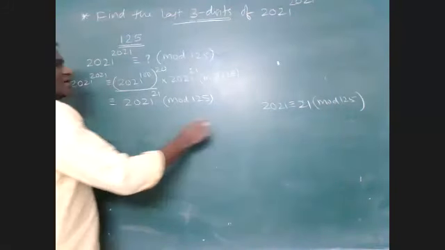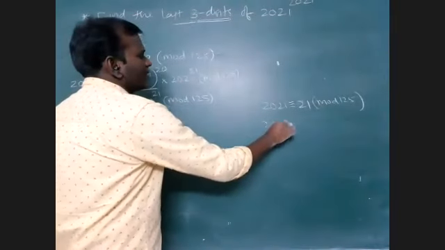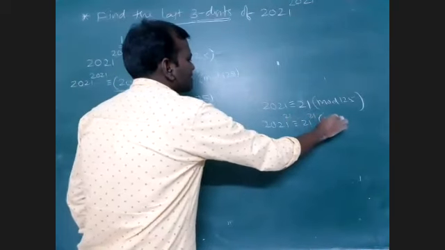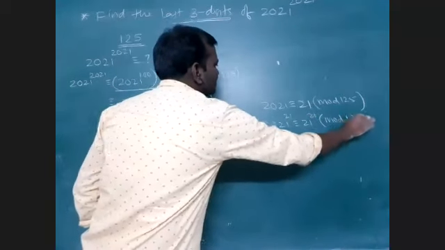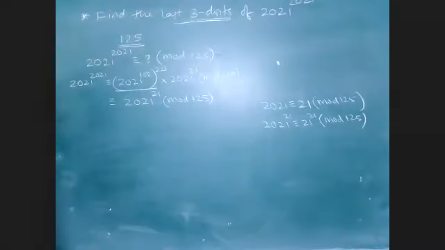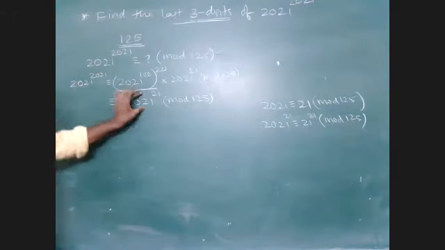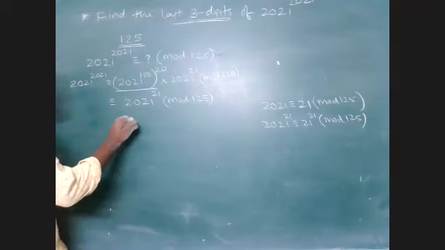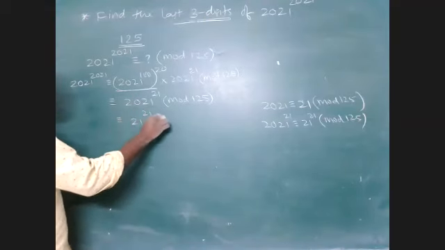So 2021 power 21 is nothing but 21 power 21. Just I raised the power to 21. All right. So in place of this one, I can write 21 power 21. That means this is congruent to 21 power 21 mod 125.